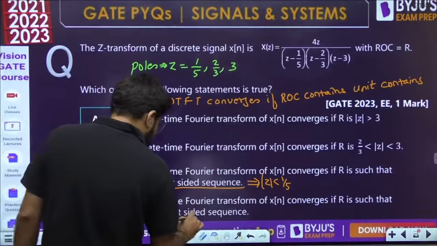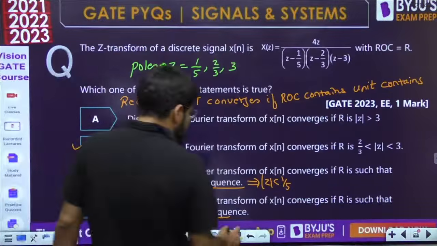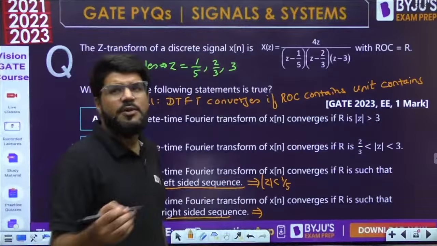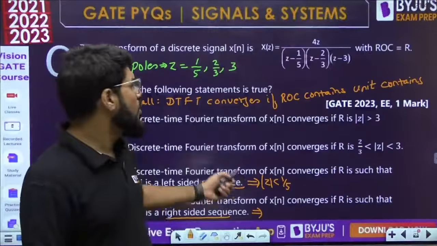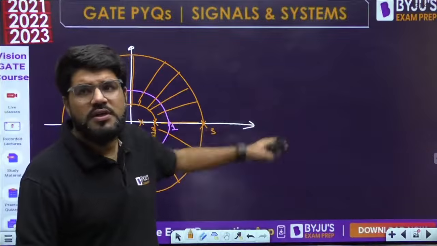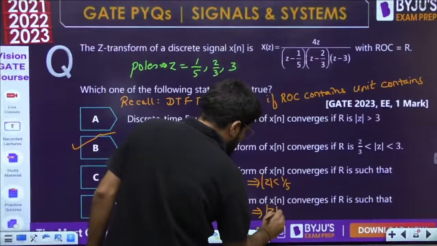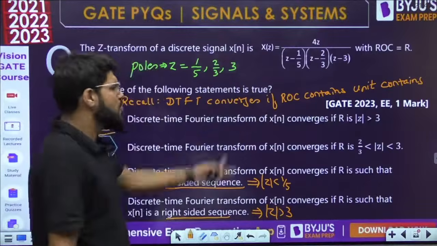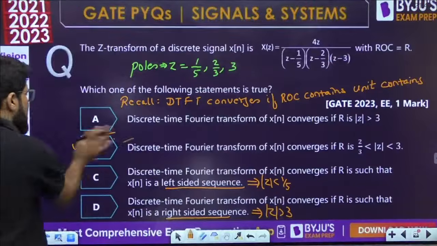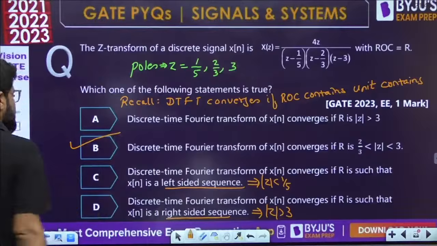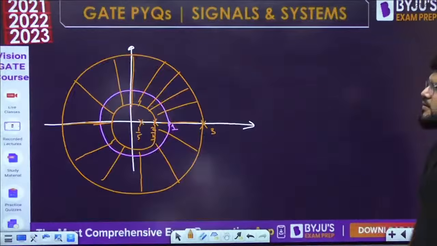Now option D says the DTFT converges if the ROC is such that x[n] is a right-sided sequence. A right-sided sequence will always have an exterior ROC, exterior to the outermost pole always, because you cannot include poles. So the ROC becomes mod z greater than 3, which is similar to option A. So the only correct answer is option B as already specified. Okay, done. Next question then.